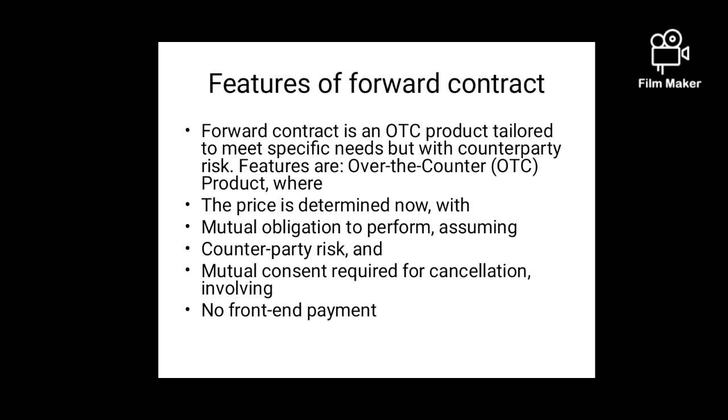Third, mutual obligation to perform. In a forward contract, the third feature is that both parties are entering into the contract based on mutual trust. They both have trust in each other. The Dairywala will prepare this rabdi, trusting that you will definitely turn up and buy. And you also trust that Dairywala that definitely on the day of the occasion 50 kg of rabdi will be available to you. So this contract is based on mutual trust.